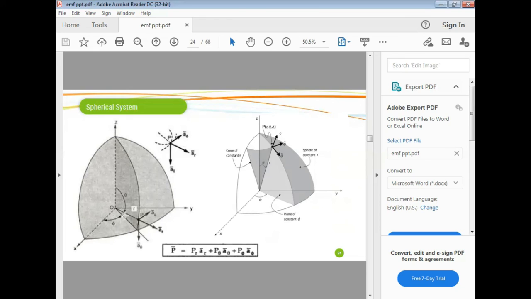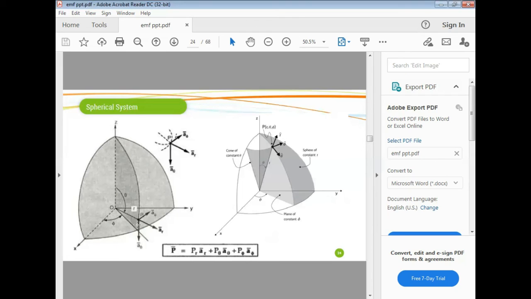So this is r. The unit vector, the direction of r, is like this. This is the r vector. Then phi varies like this, so this is the a phi direction. Then theta varies like this, so this is the theta direction. This is the ar direction, this is the a phi direction, as shown here.